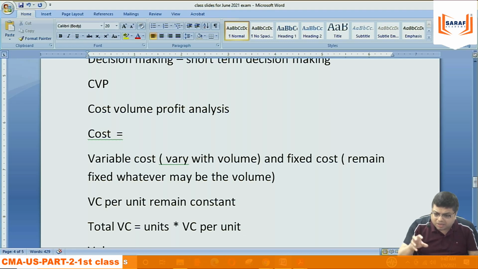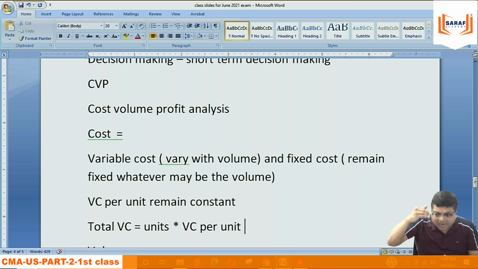Or maybe when I am starting the production, I am using 2 kg material, wasting some material. But when I do the production again and again, I find that the material can be saved. The wastage will be less and the consumption may be less than 2 kg. But these things will not arise daily. They will arise after a gap of some time.